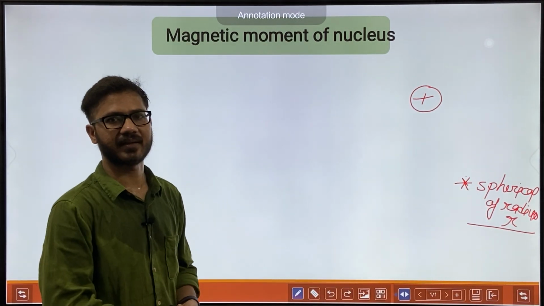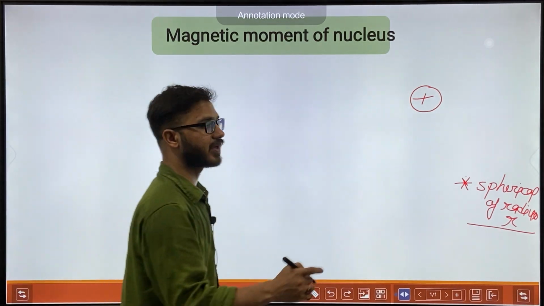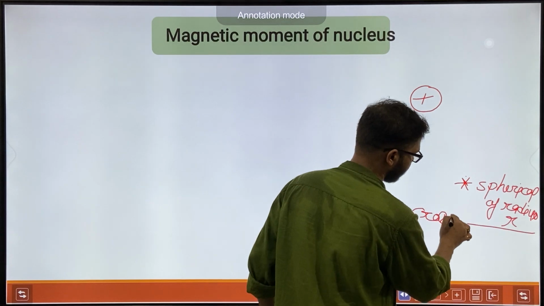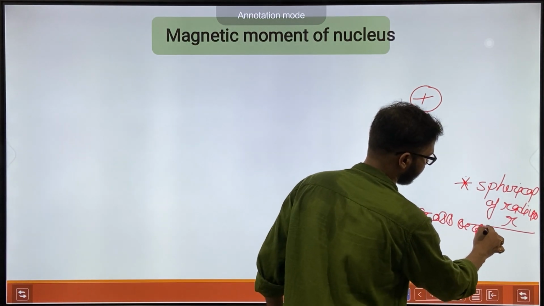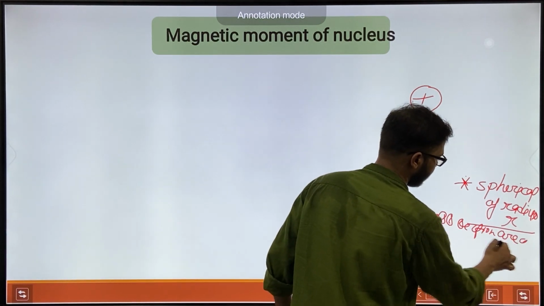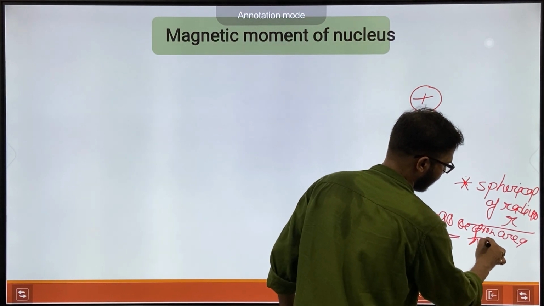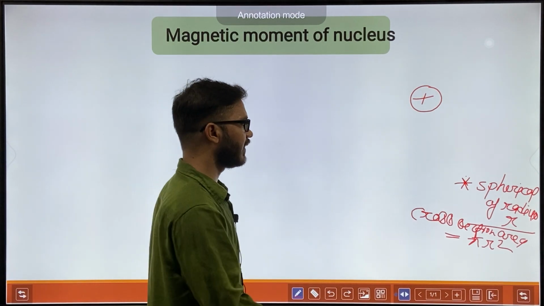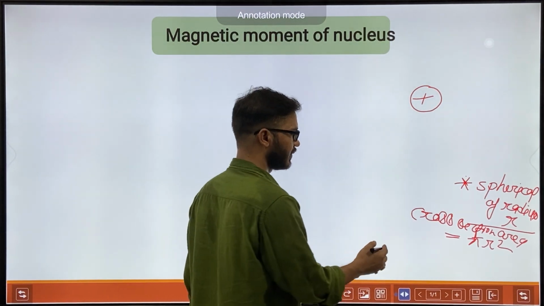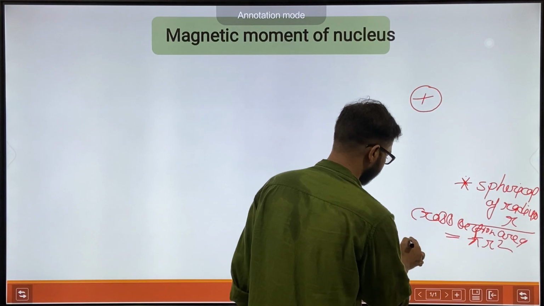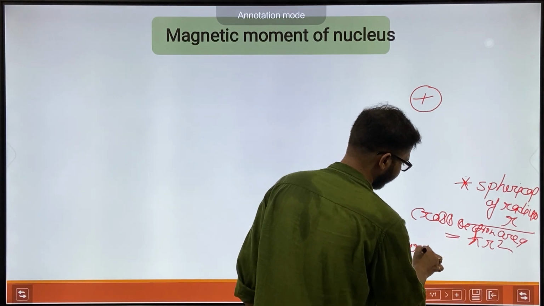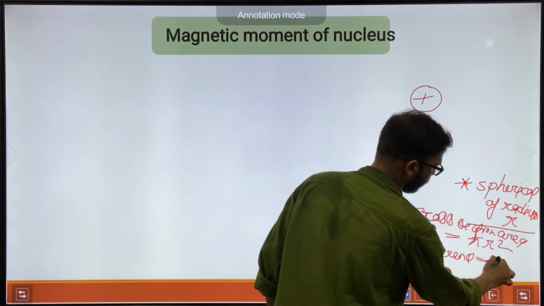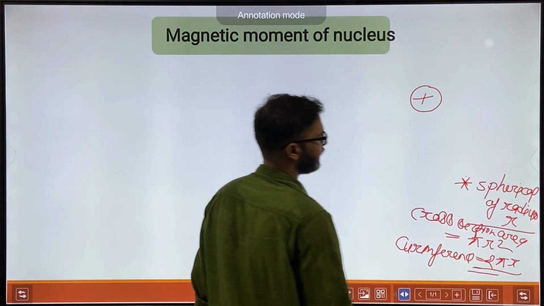So the cross section area will be pi r square, and the circumference will have a value of 2 pi r.